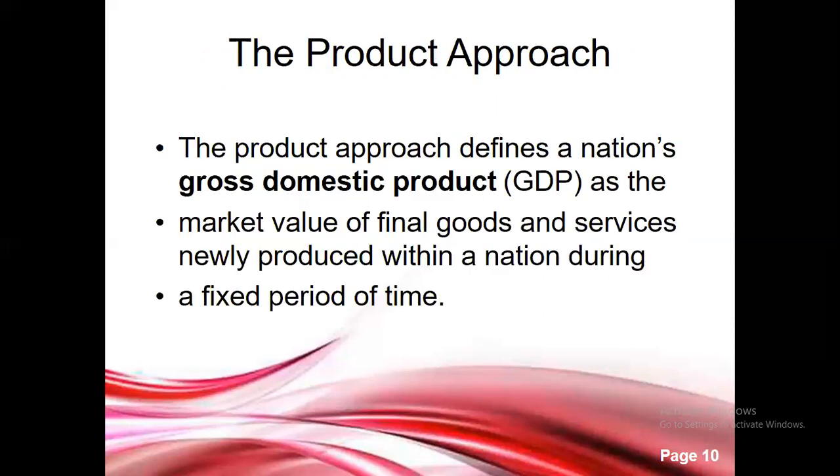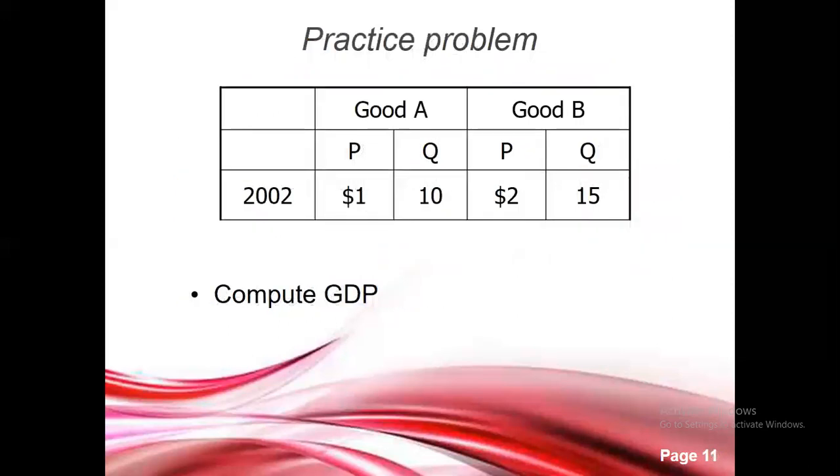Now we will discuss three approaches to calculate GDP: the product approach, income approach, and expenditure approach. First, we will discuss the product approach, in which I'll tell you how to calculate the market value of total output produced in a country.